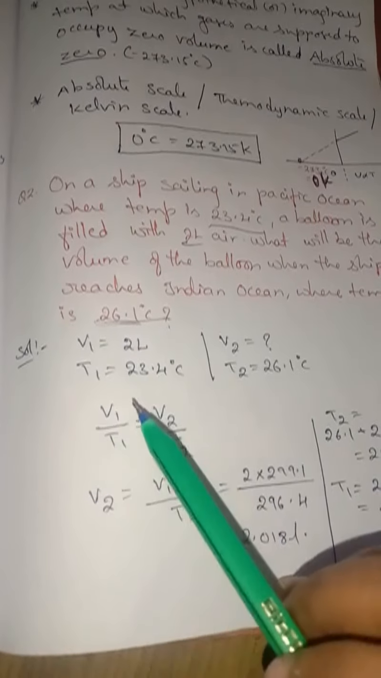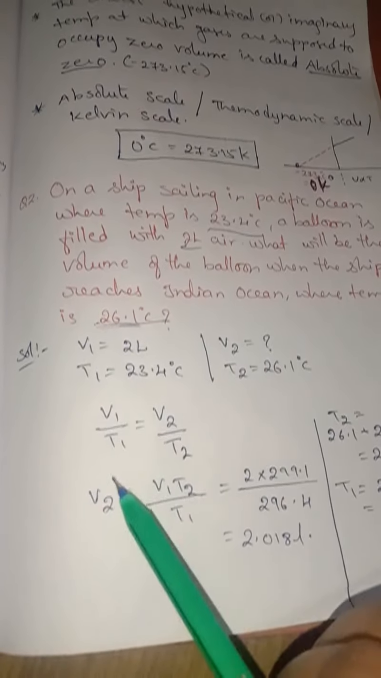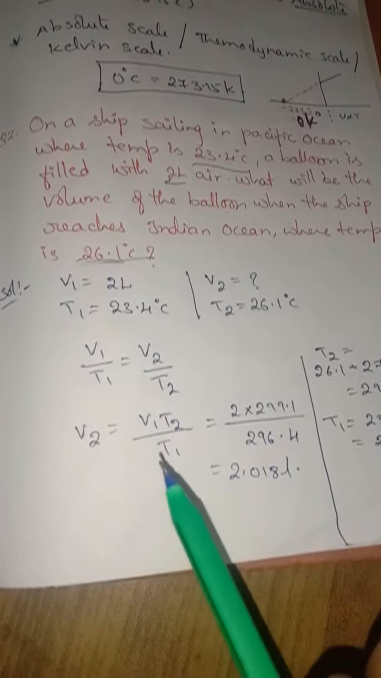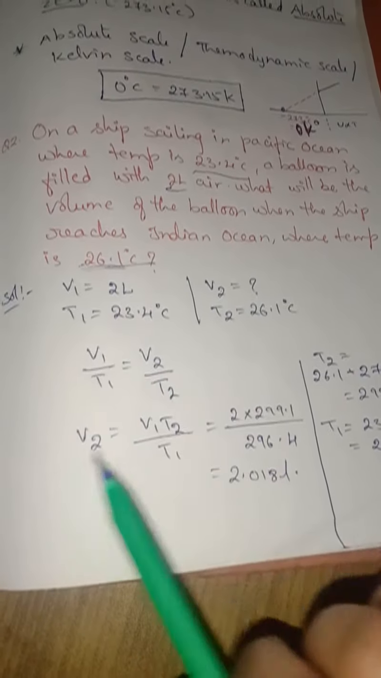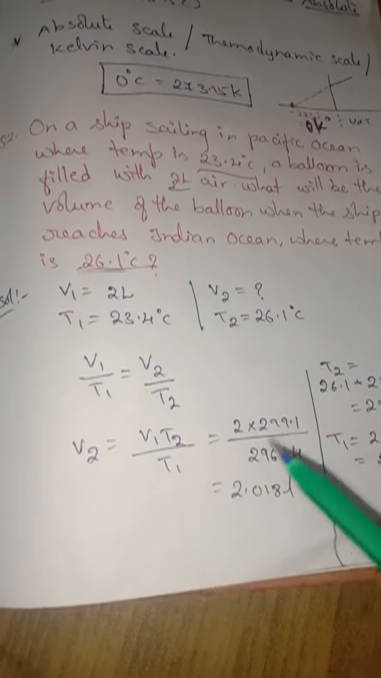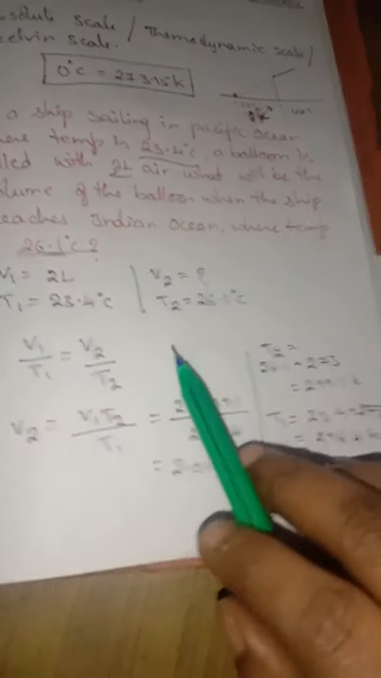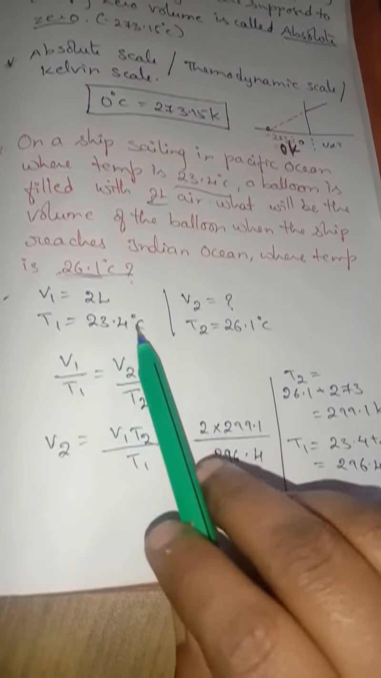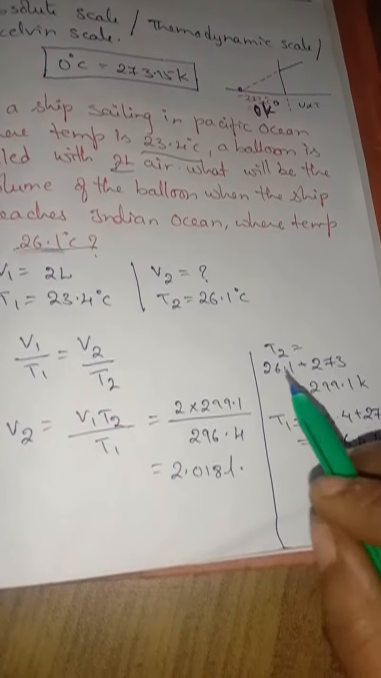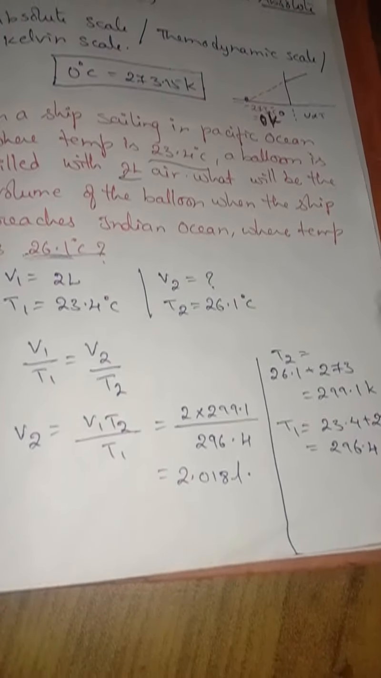So what is the formula, children, from Charles' law? V1 by T1 equal to V2 by T2. Put all the things in this. We want V2, no? So V2 equal to V1 T2 by T1, equal to 2 into... Here the temperatures are given in degrees Celsius, so you have to convert to Kelvin. So how will you convert? You have to add.